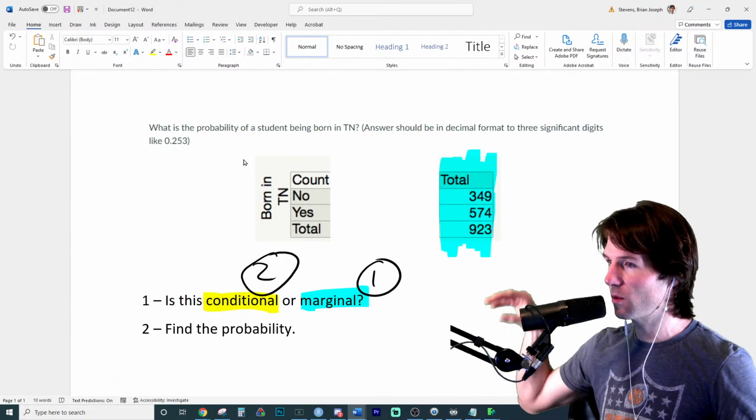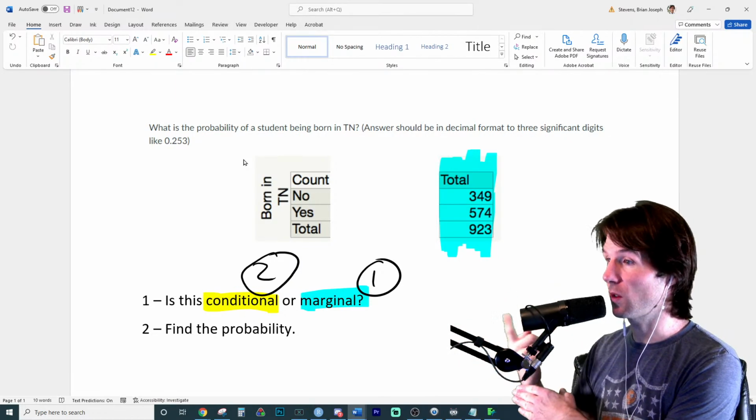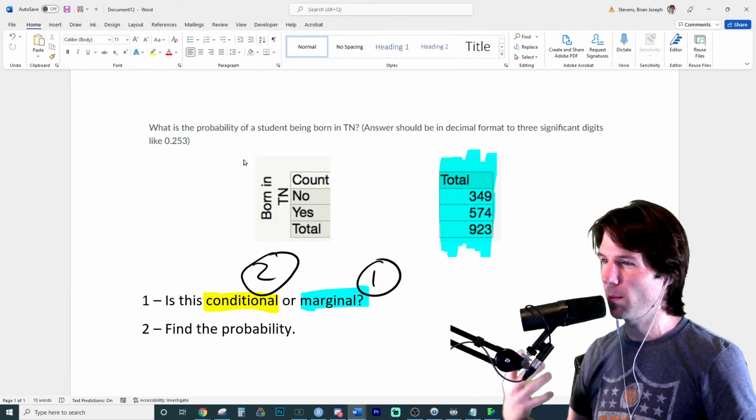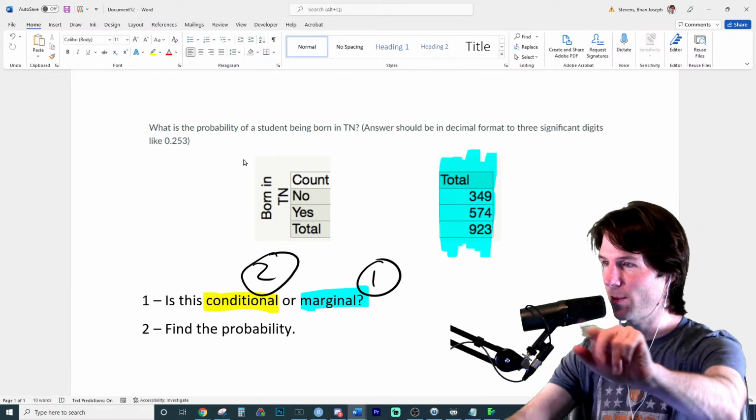So I think sometimes graphing it out this way and showing what we should consider and what it means to be marginal, where we're just looking at one variable, as we can see right here, helps a deeper understanding of the concepts. And that's what we want to do to prepare for the test. Let's jump back to the next topic.